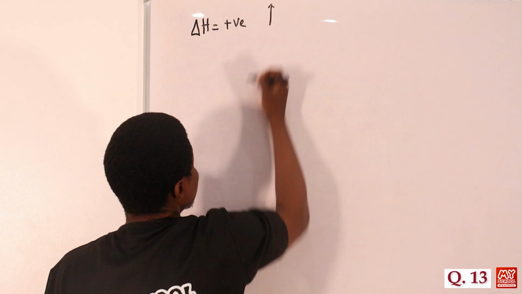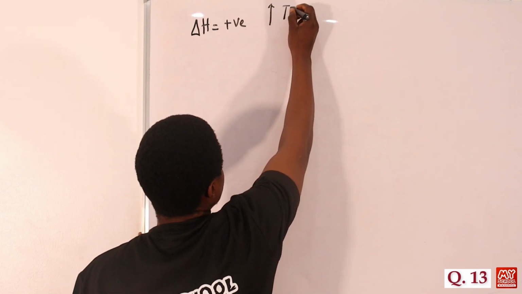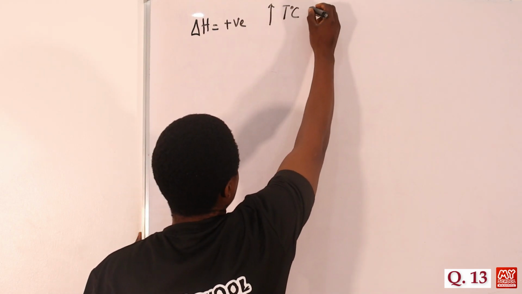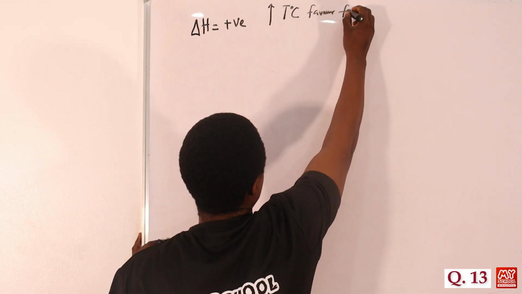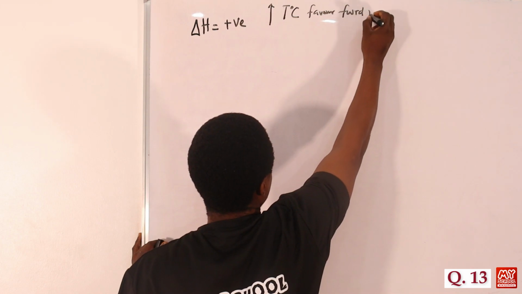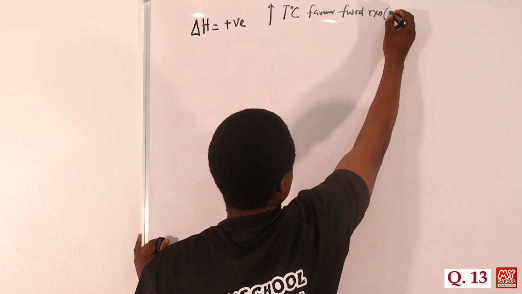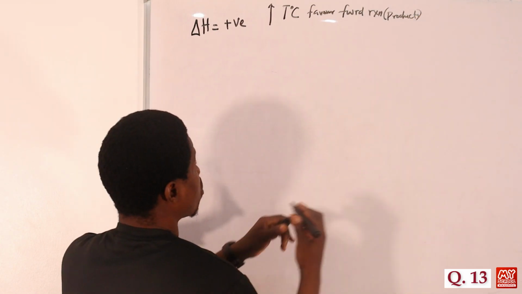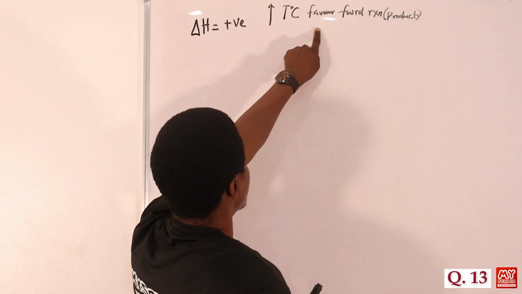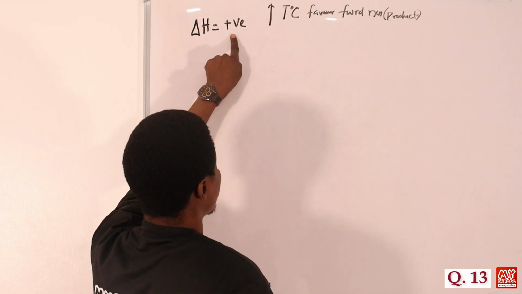So an increase in temperature will favor the forward reaction. When we say forward reaction, we are talking about the product. So more of the products will be formed if you increase the temperature for an endothermic reaction.